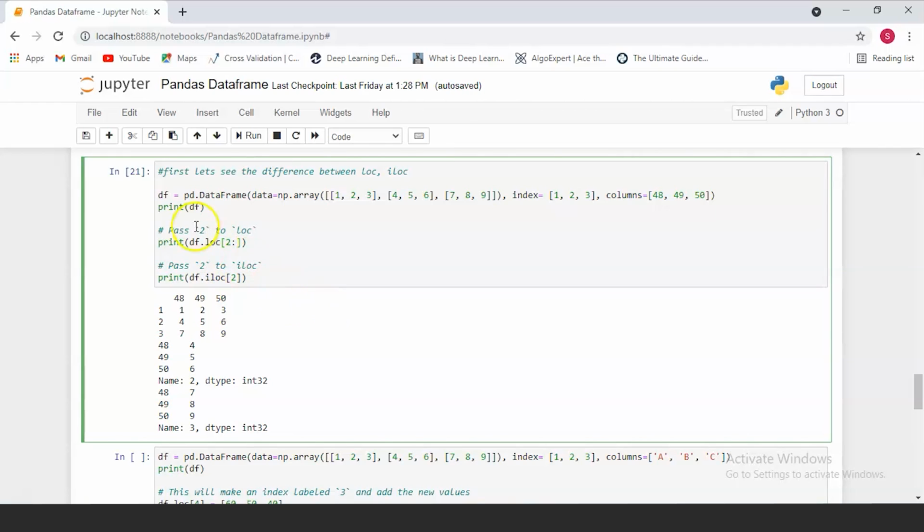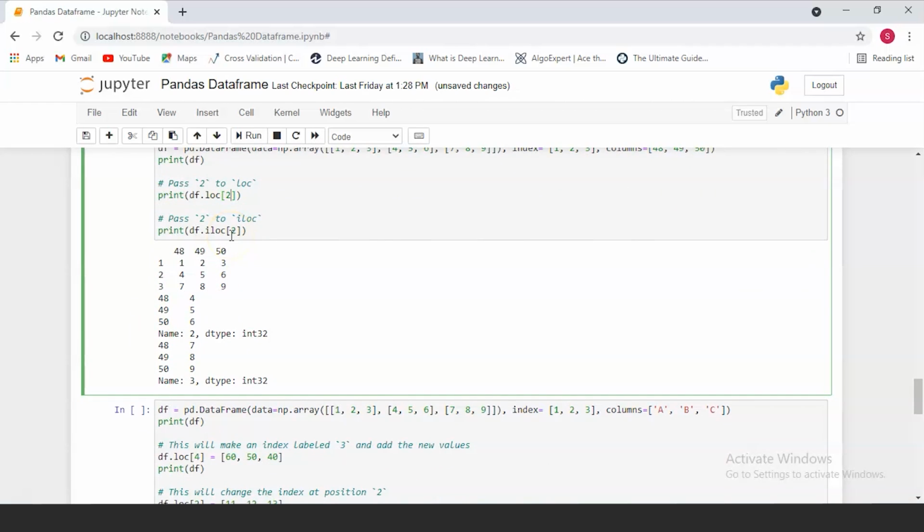If we were accessing columns, we'd have to put a colon here, but because we've just passed 2, it's going to look for rows. As you can see, we have accessed the row which has a label of 2, which is 4, 5 and 6. And when we use iloc, it's going to find the values at the 2nd position, or the 2nd index.